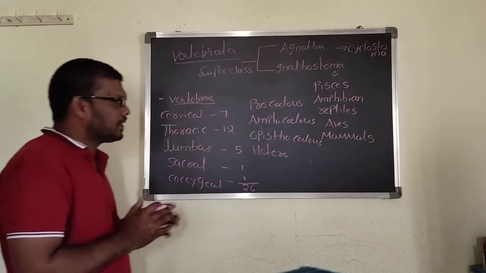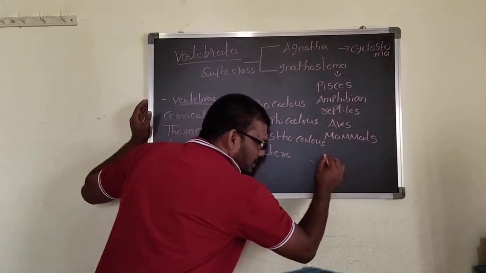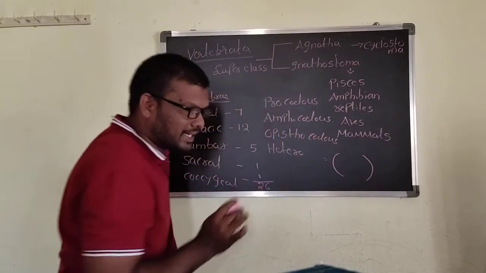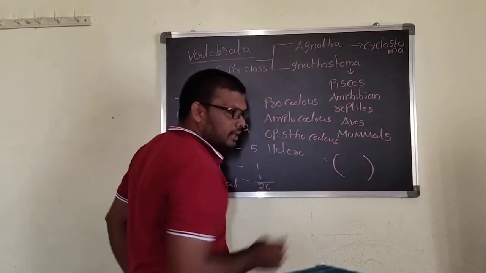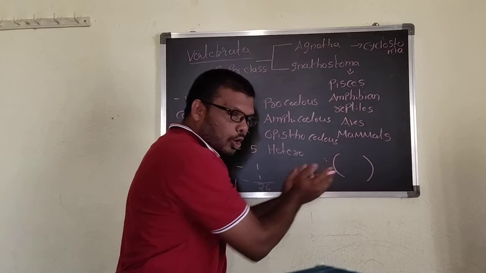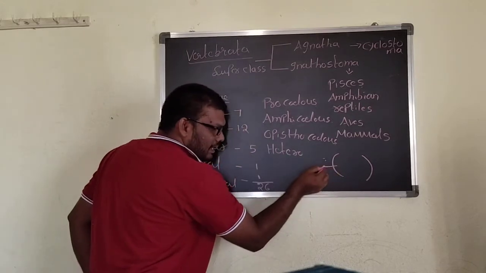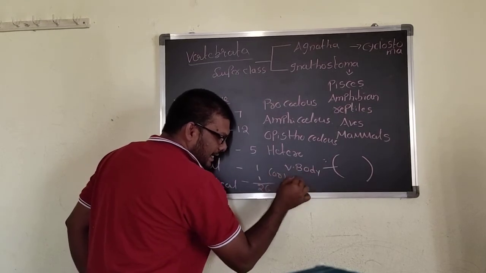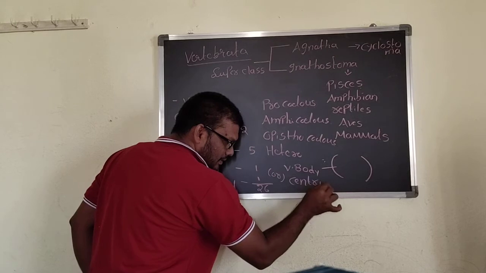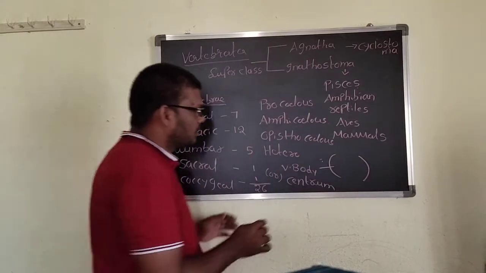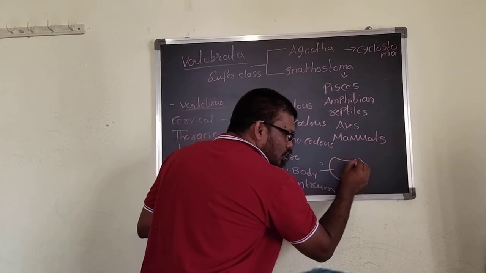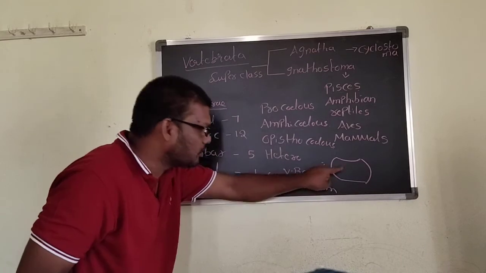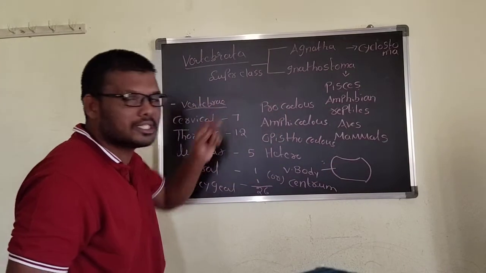Now basically in vertebral structure, regarding the vertebrate structure, the middle base one is somewhat round in shape. This is called a vertebral body, or also called a centrum. In the centrum, the anterior side is concave, and the posterior side is flat. This type of vertebra is called the Procoelous type.